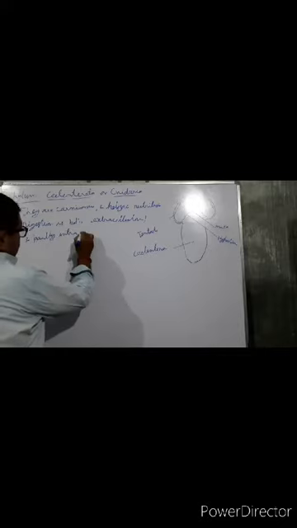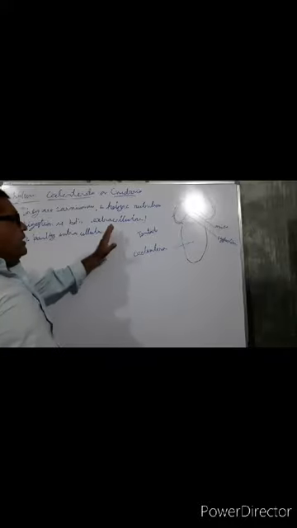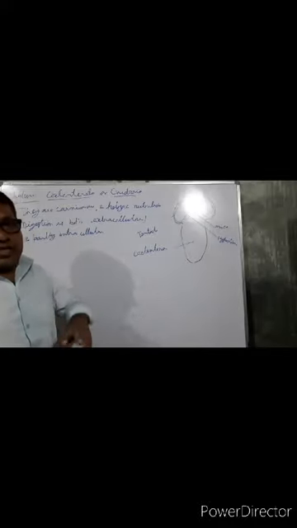Now next one is the partially intracellular. This intracellular digestion takes place inside the gastrodermal cell.